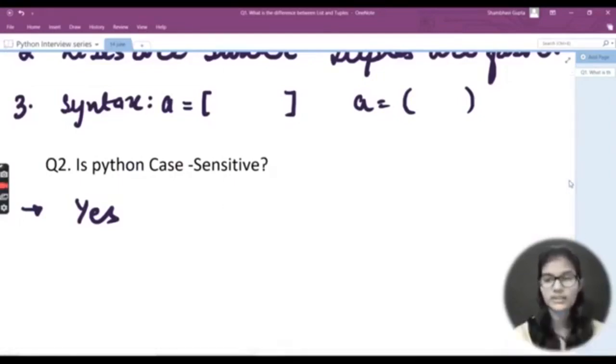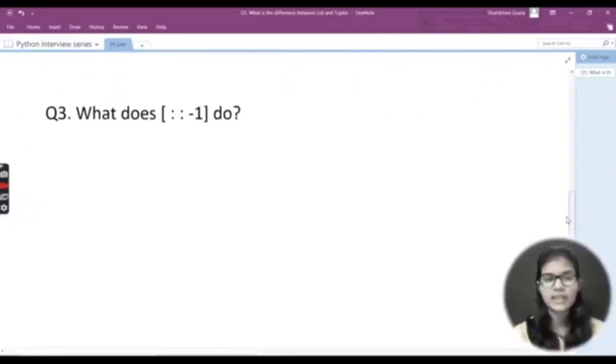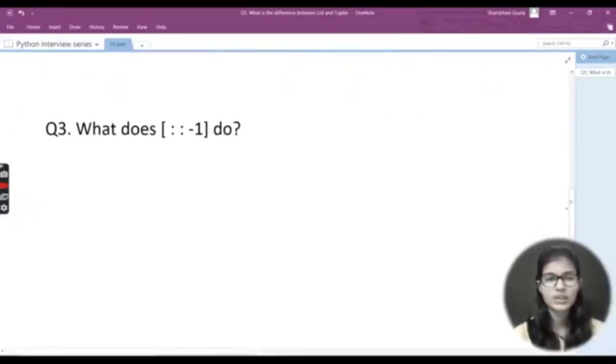So this goes about Python. The second question goes like this. Now the third question: what does colon -1 do? Now this is actually a very important question that is asked many times. Okay, what does colon -1 do?